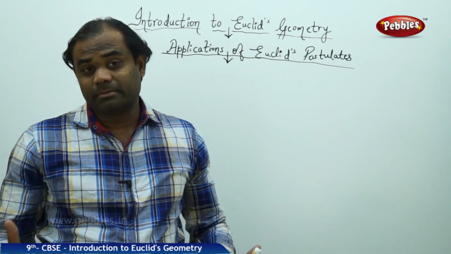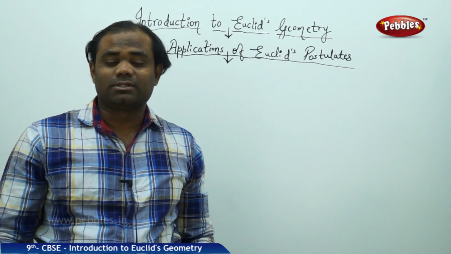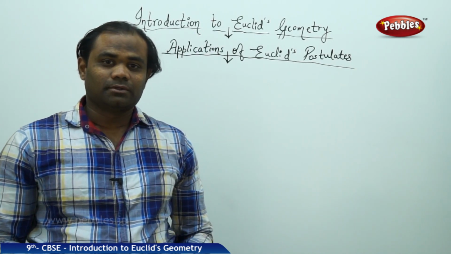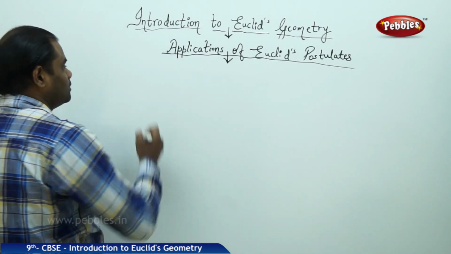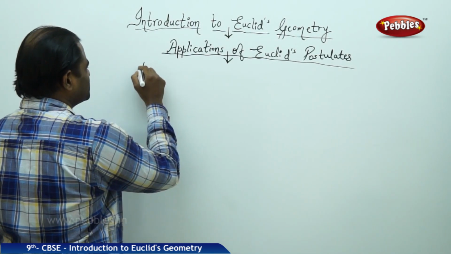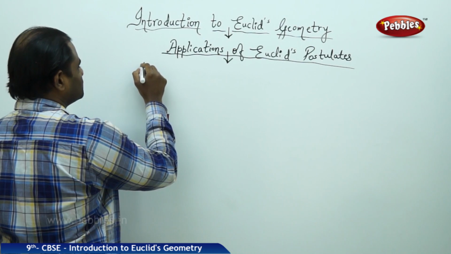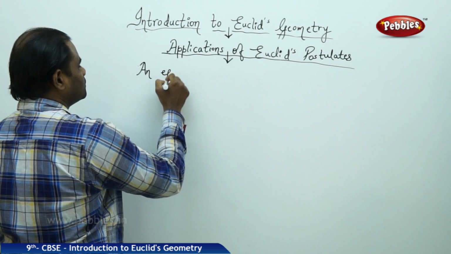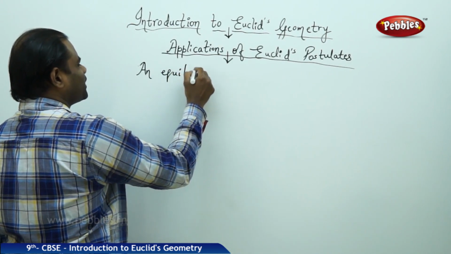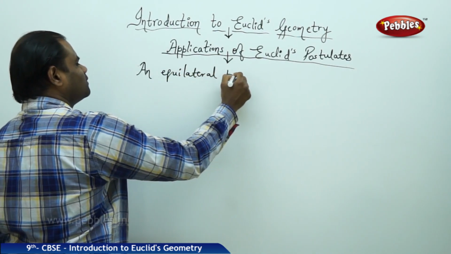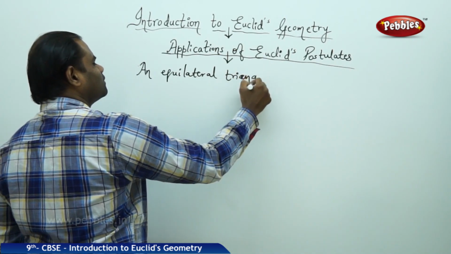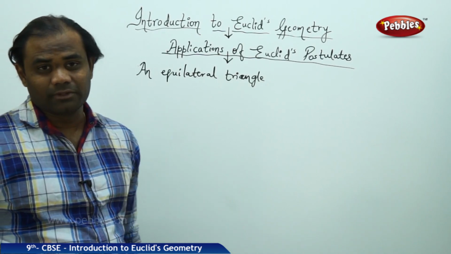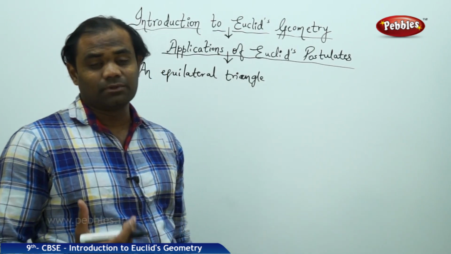Let's see one more mathematical property which has used Euclid's postulates in its own derivation. Euclid has used his postulates to prove that an equilateral triangle, which is a triangle which has all three sides equal, as we know, can be constructed or derived from any line segment.